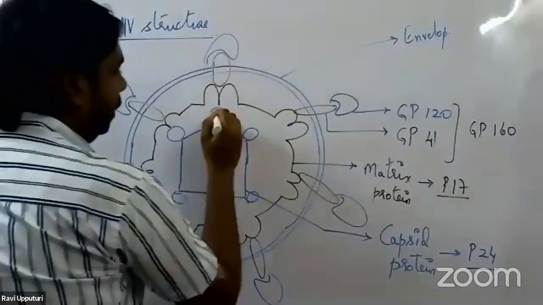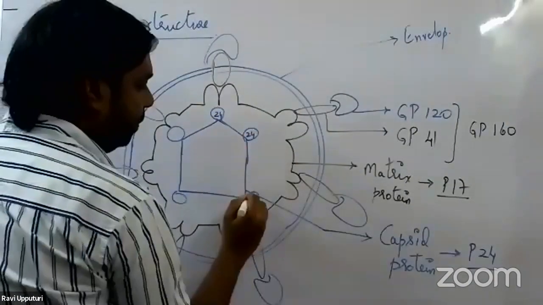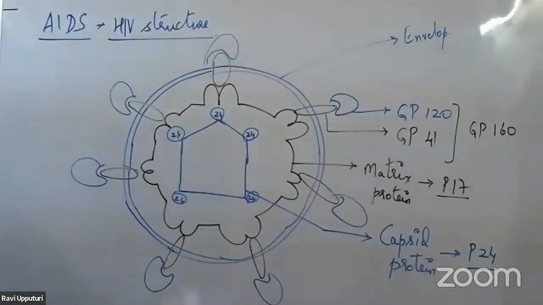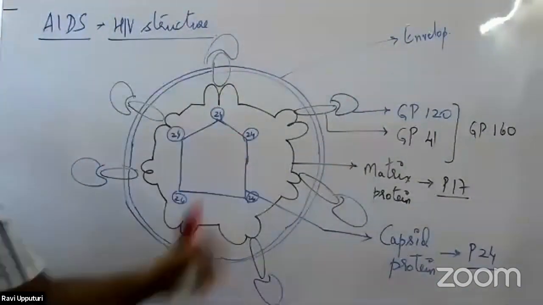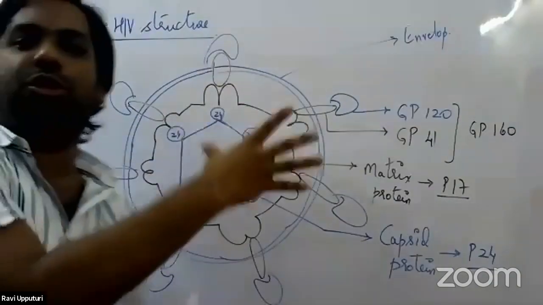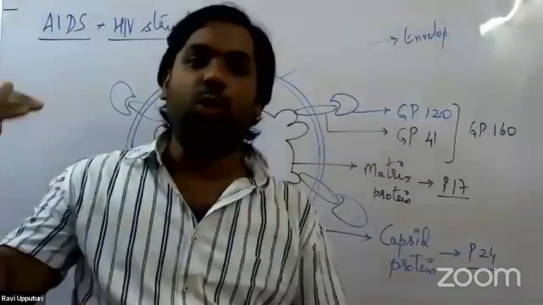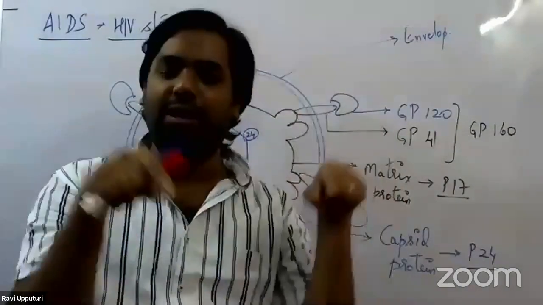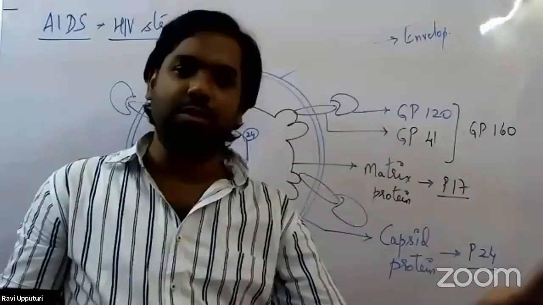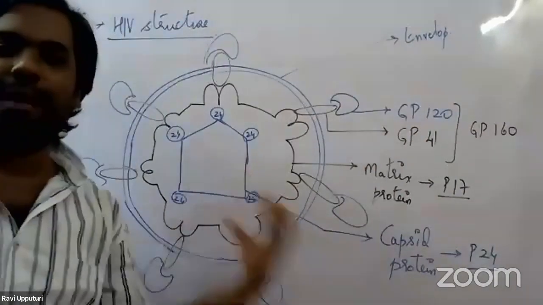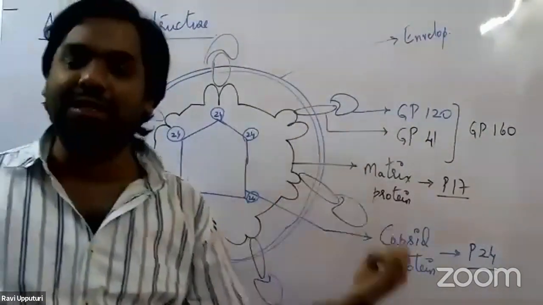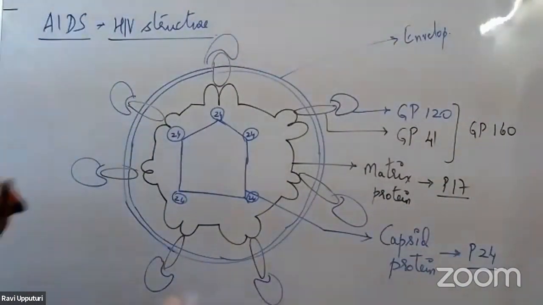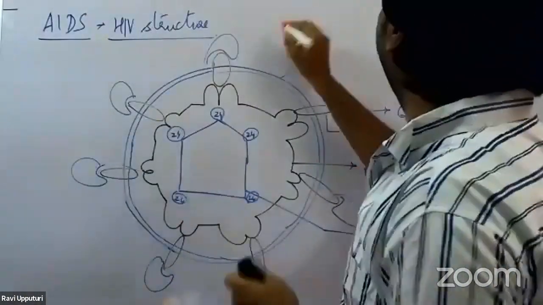The entire capsid structure is a 20-sided structure, just like a triangle has 3 sides and a square has 4. A 20-faced structure is usually called icosahedral.